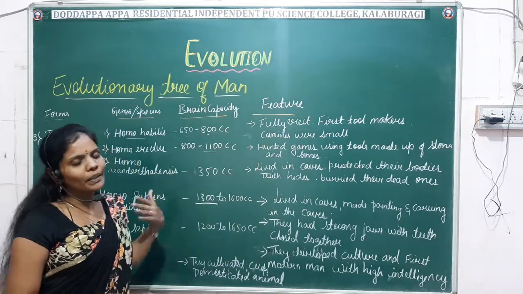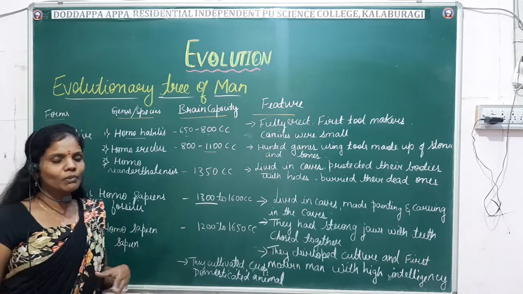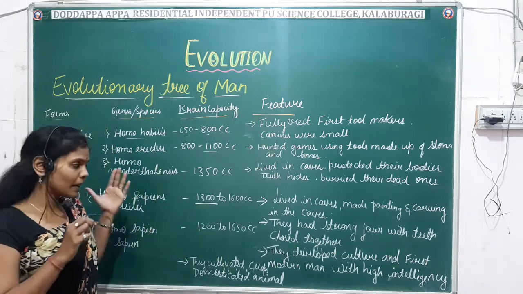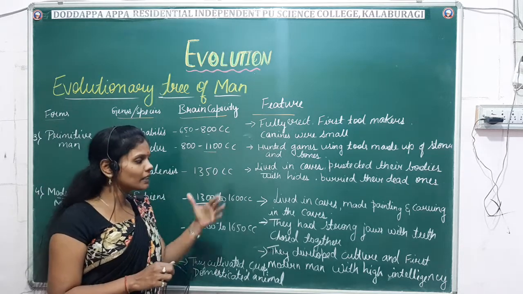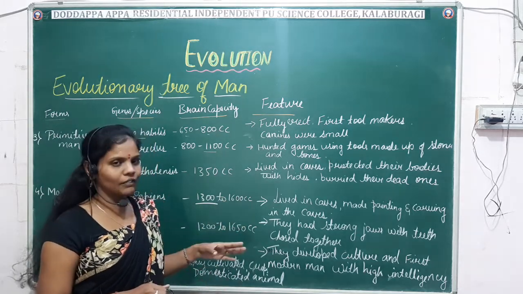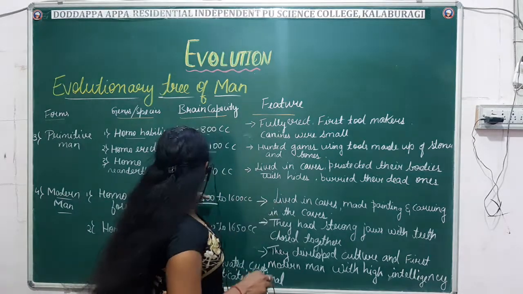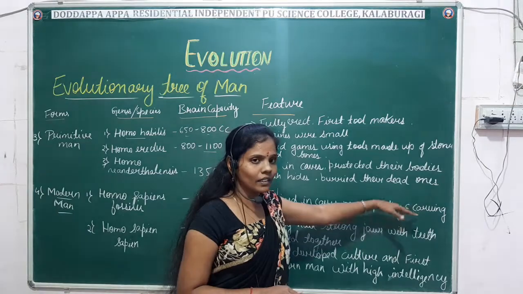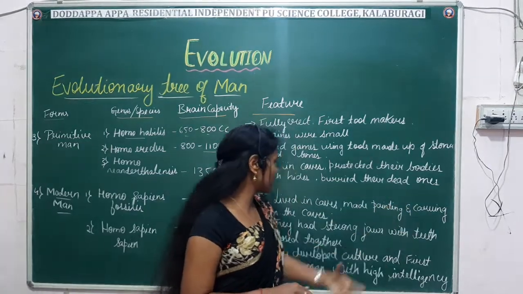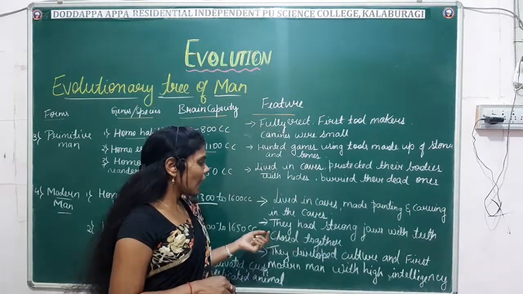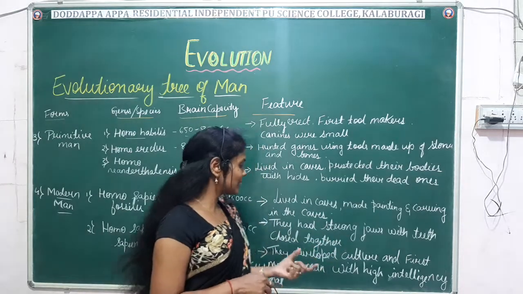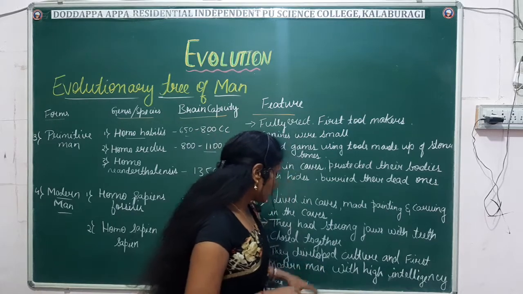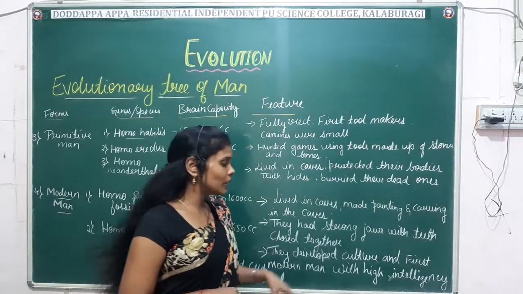Fine. So compared to all, that is ape man and primitive man, this modern man is complete. I mean, their brain capacity was completely developed, and their features and lifestyle were completely different. Homo sapien fossils lived in caves, and they made paintings and carvings in the caves, and they had strong jaws with teeth that closed together. They developed culture and they were the first modern man with high intelligence.